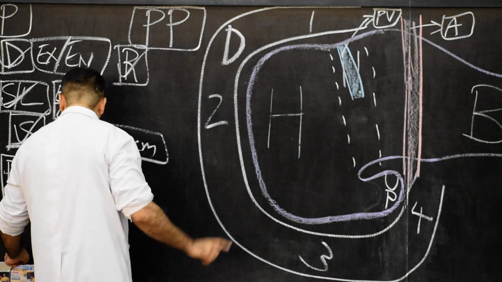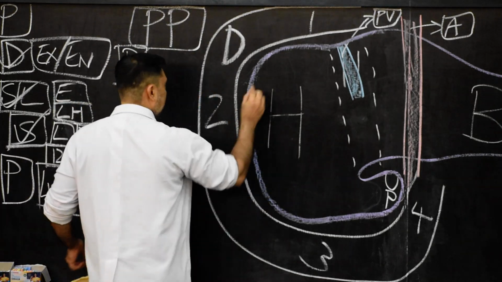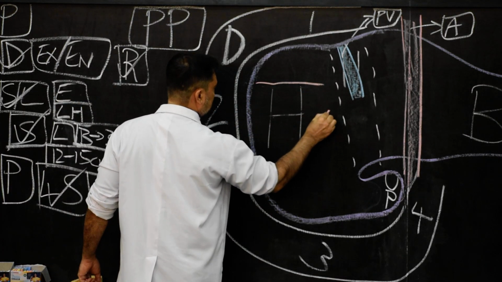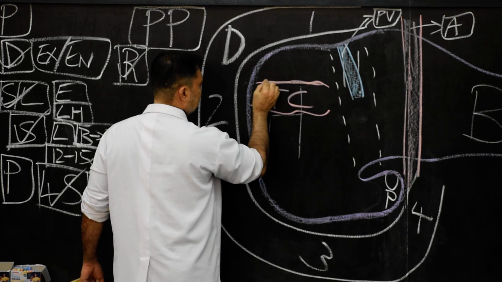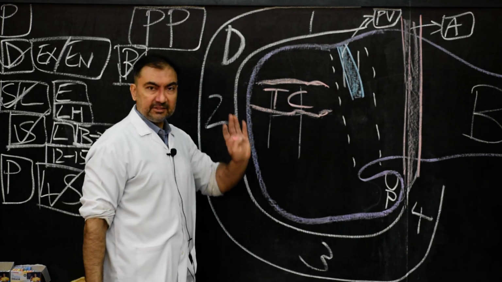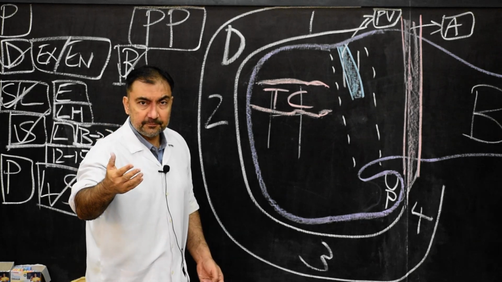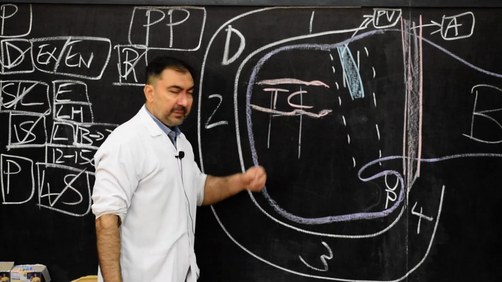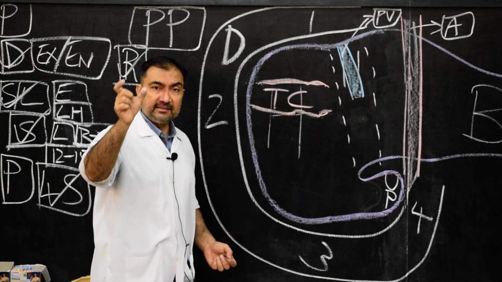And we draw one structure, and that structure here we show as transverse colon. You can show this structure in this way. You can draw it in this way, transverse colon. So anterior relations of the head of the pancreas in the upper part, non-peritoneal and has the presence of